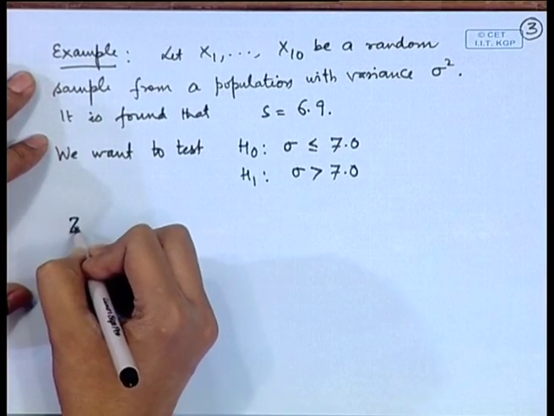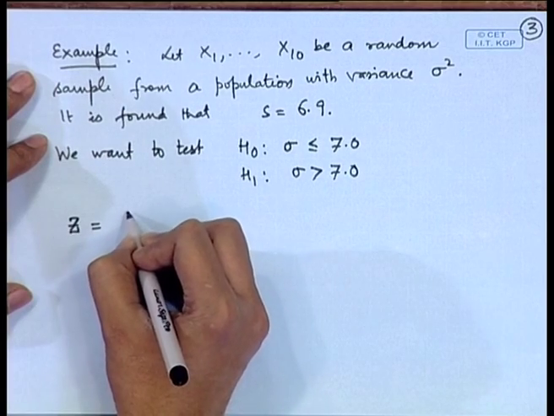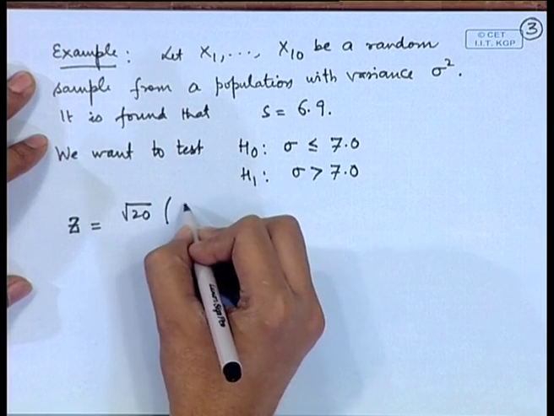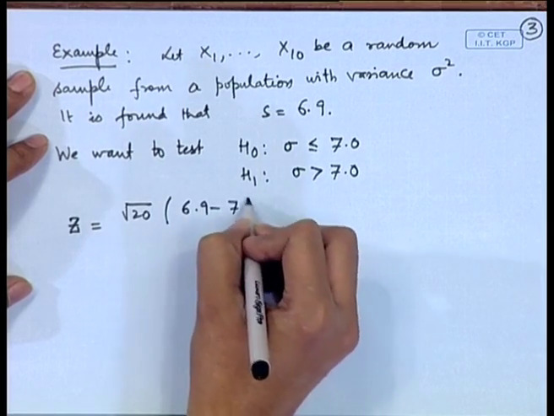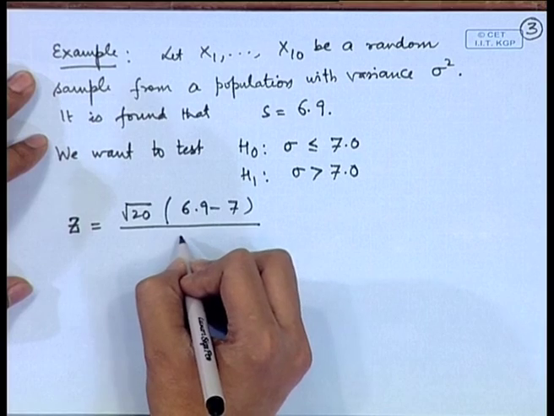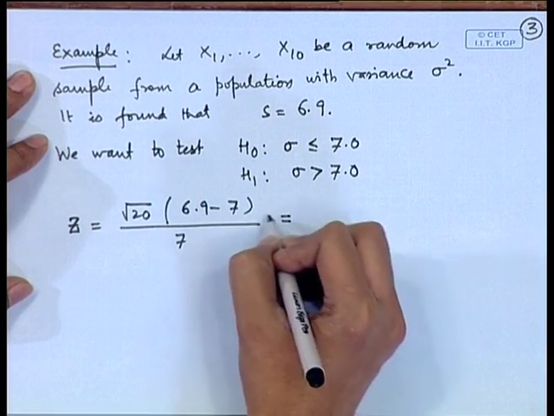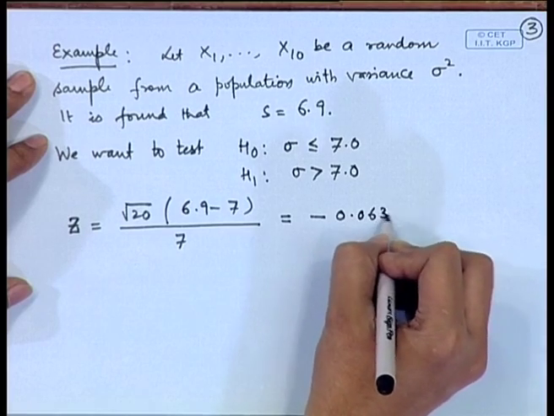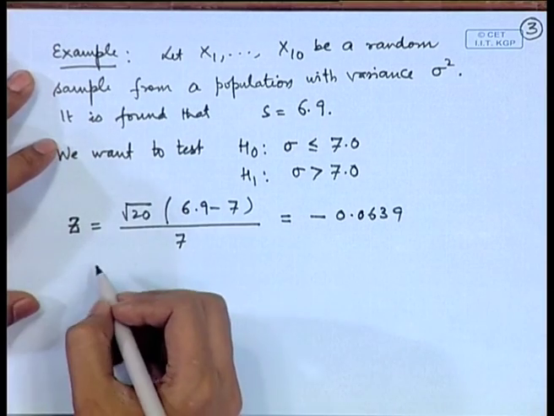So, let us create this z variable here, that is root 2 n is root 20. We have 10 observations here, s is 6.9 minus 7 divided by 7. So, this can be evaluated easily, it is minus 0.0639.